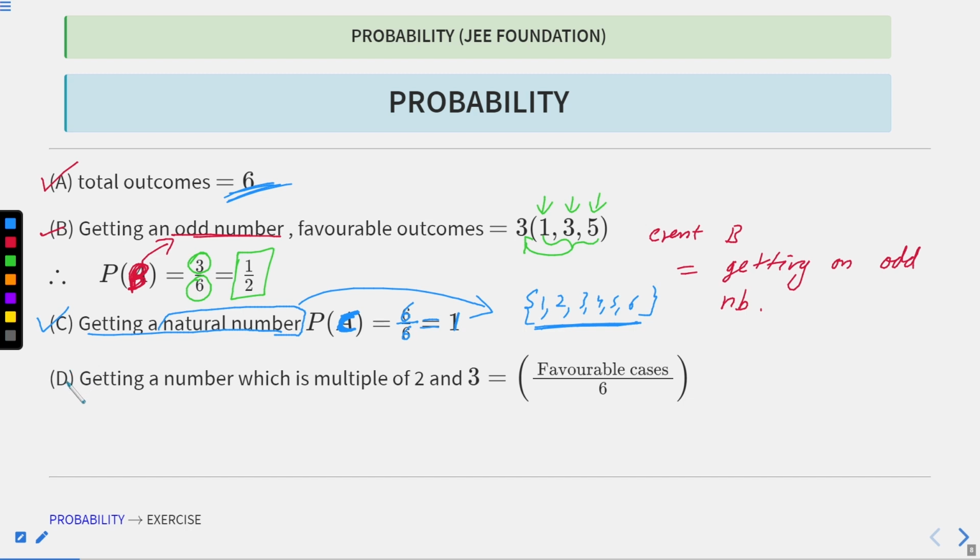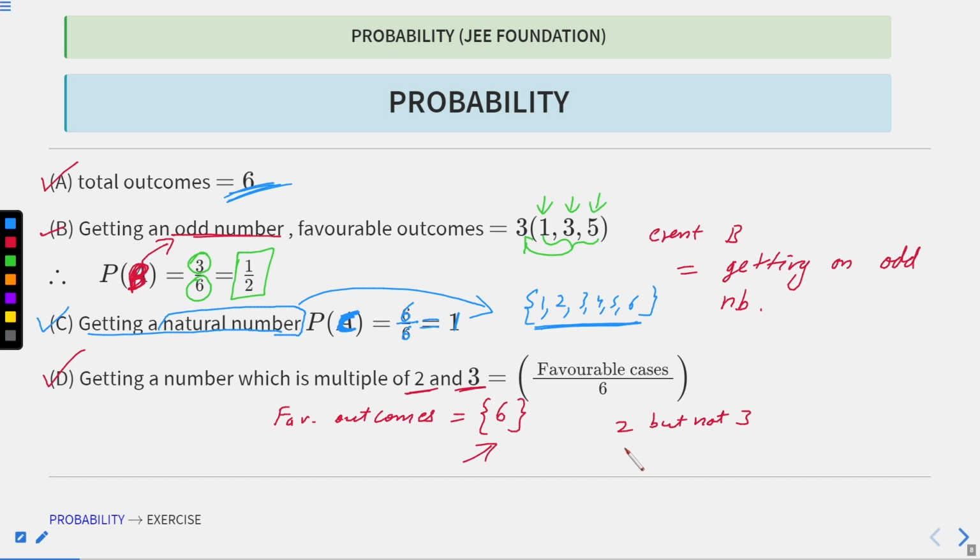Okay, now for D, the probability of getting a number which is a multiple of 2 and 3. The favorable outcomes will be multiples of 2 and 3. The elements must be a multiple of 2 as well as 3. So 2 is a multiple of 2 but not 3.